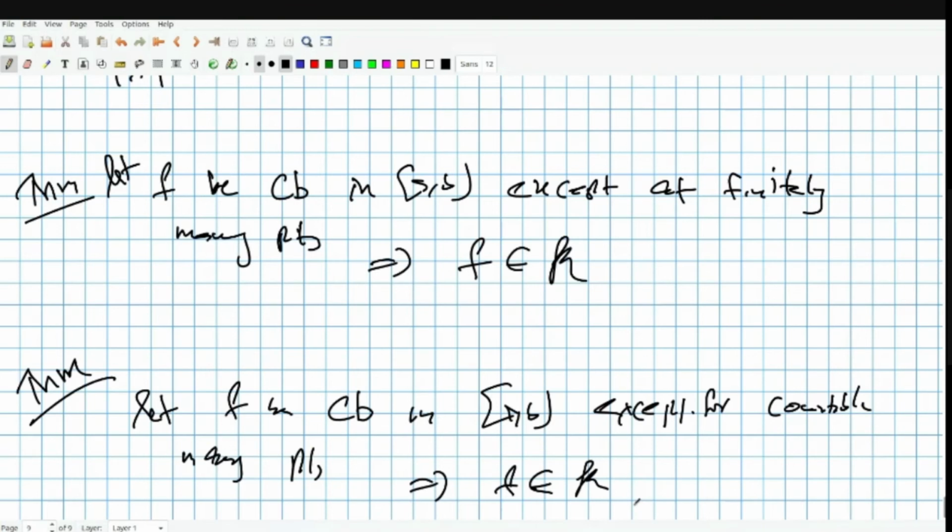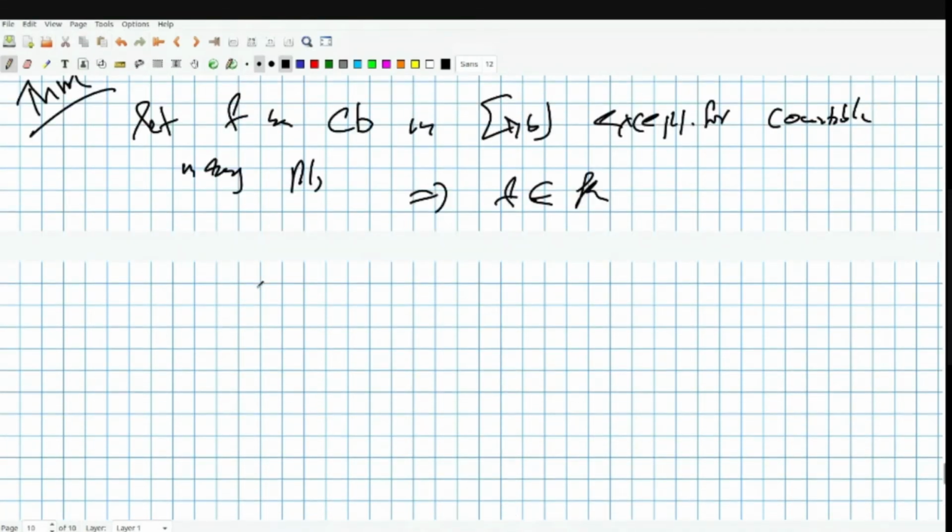So essentially, the first one is a simpler form of the second one. The first one just says that if f is continuous except at finitely many points, you actually have the function to be Riemann integrable. Now we'll see why it would happen.